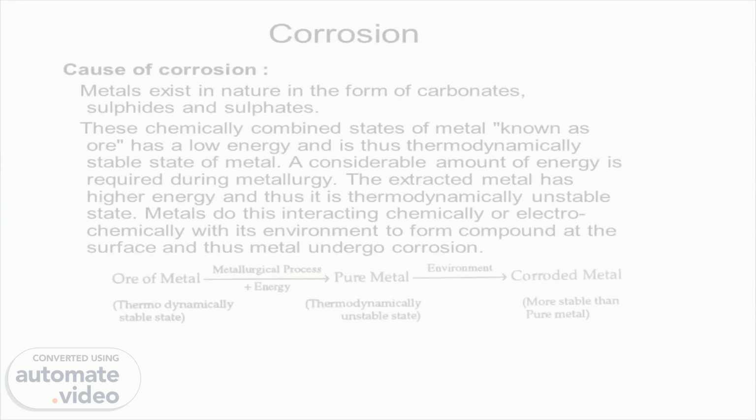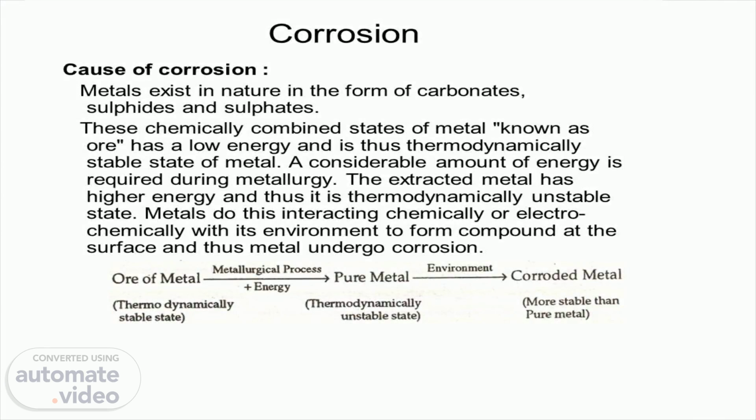Now what is the basic cause of the corrosion process? Most of the metals exist in nature in the form of carbonates, sulfides and sulfates. This form is called ores. Ores are considered a low energy, thermodynamically more stable state of the metal. By using these ores, we extract the pure metal. That process is called the metallurgy process. A lot of energy gets spent in this process.